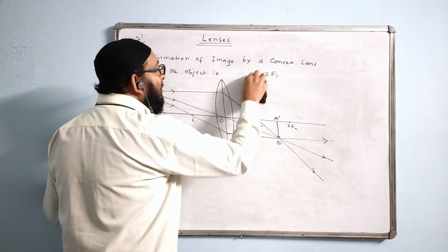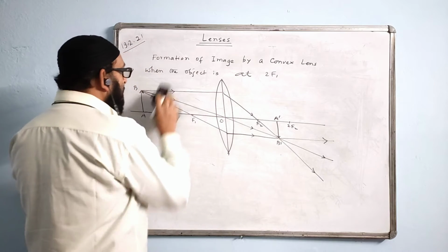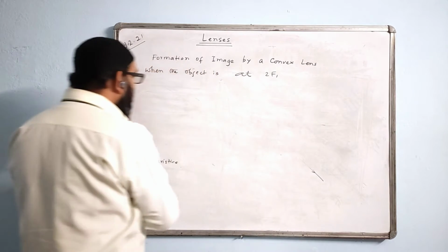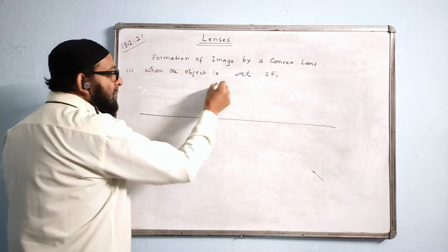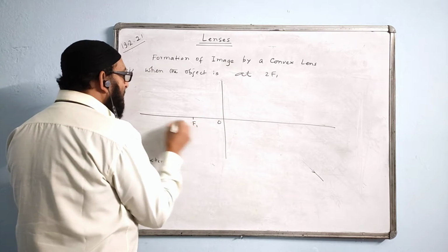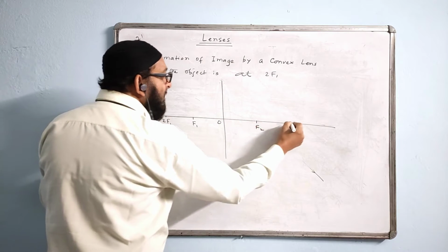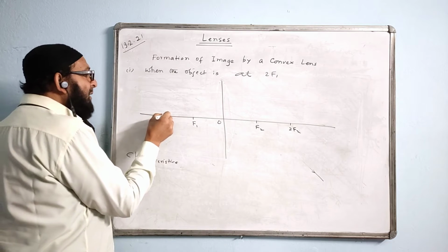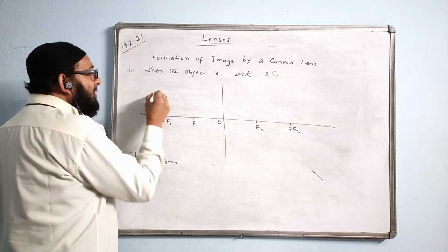Now, the next case is when the object is at 2f1. How to draw the diagram? Again, the same method we do. We choose one line like this, another line like this. This is f1, this will be 2f1, this side also f2, and this side 2f2. Now the object will be kept exactly at 2f1 like this. Height of the object is equal to 2 lines.